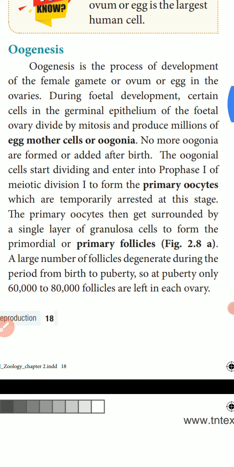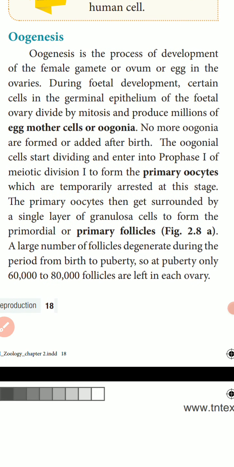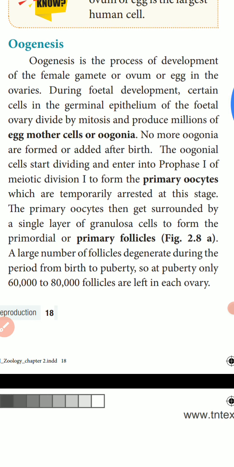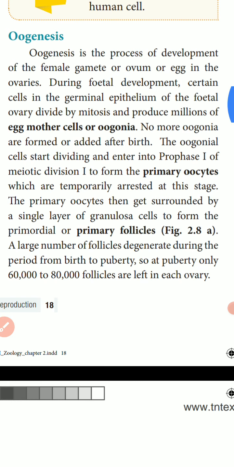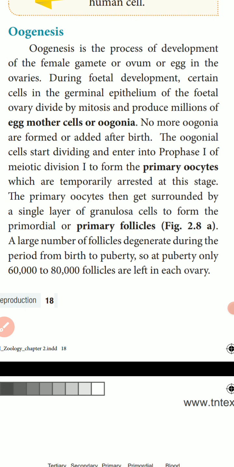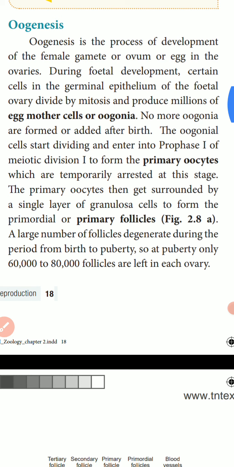During that time, certain cells in the germinal epithelium of the fetal ovary divide by mitosis. Do you know what we mean by mitosis? Mitosis means increase in number.